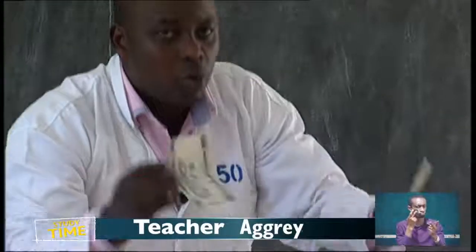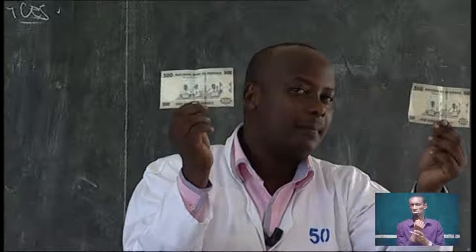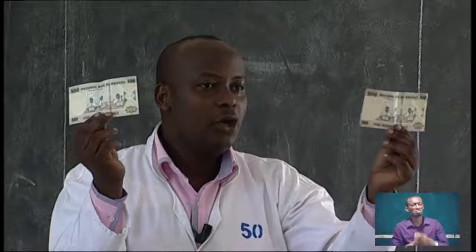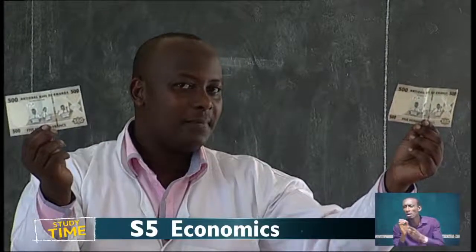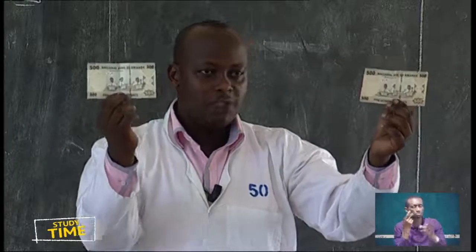Now, in order for money to be good, it should look similar. It should be homogeneous. And when you look at these other two notes of 500, they also look the same. They are homogeneous. Because if money is not homogeneous, the public will lose confidence in money. A 500 note should look the same as another 500 note. Good money should be homogeneous.